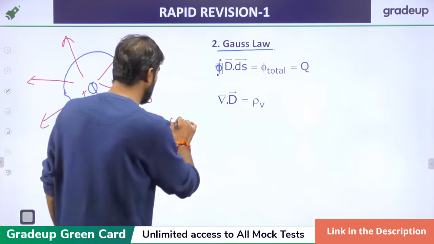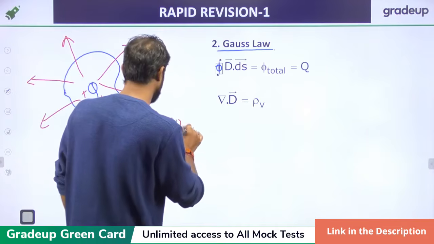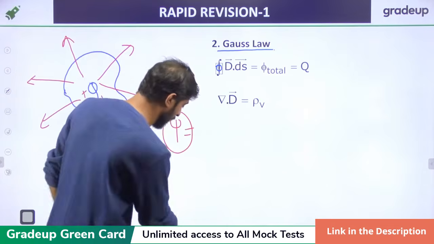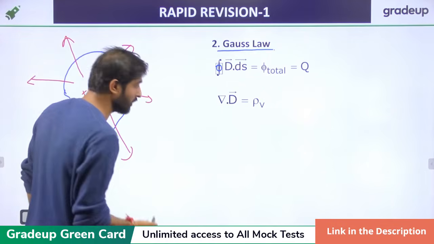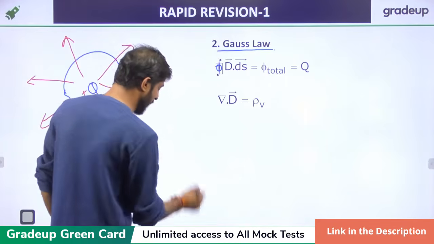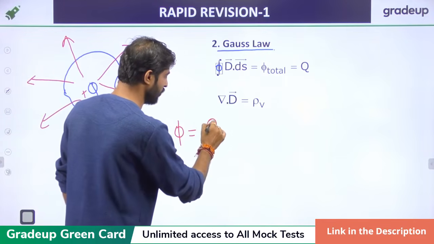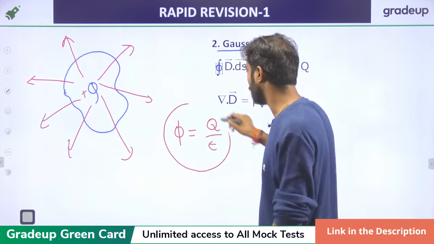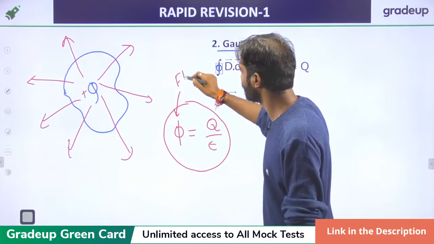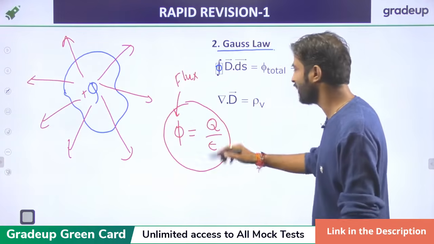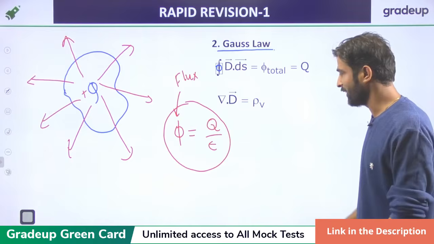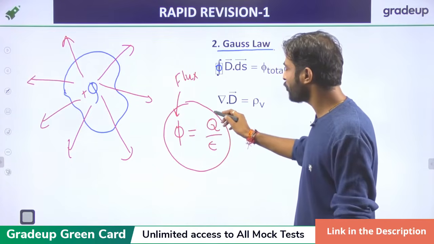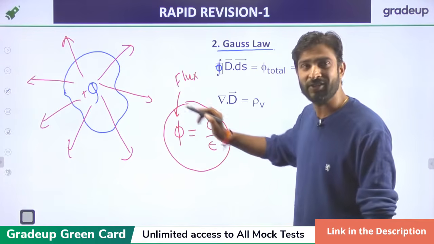This is possible only when the surface is closed. By this concept, we can say that phi equal to Q upon epsilon. Phi is the flux, Q is the charge, and epsilon is the permittivity of the material. So in this case, total flux is directly proportional to the charge enclosed by the surface.